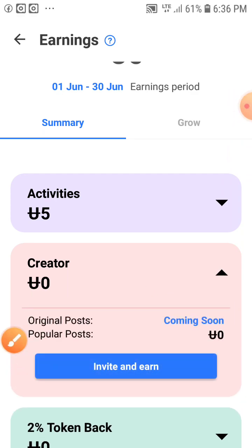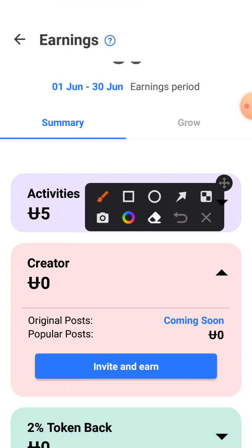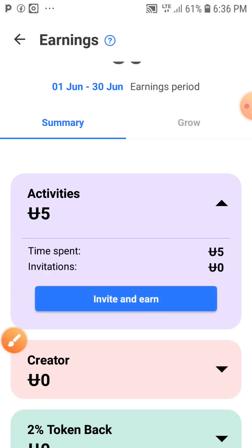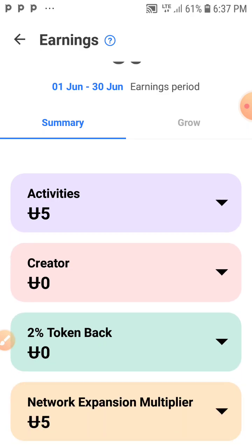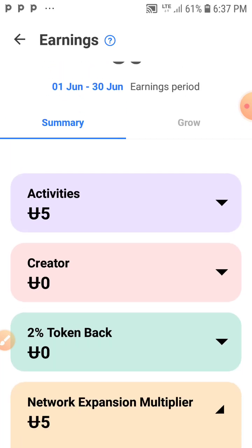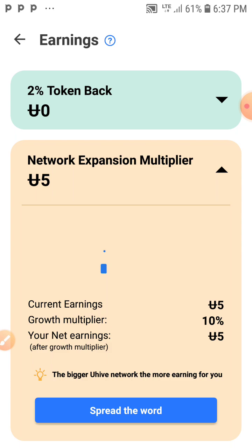See, original post, popular post, nothing here. Invite and earn. So you can invite your friends and actually earn on this platform. Let's click on the next. Okay, activities. It says time spent is 5 UHIVE. Invitation none, so I just signed up to the site. As you can see, you guys can just hop in here. It also says token back, space purchase and space names purchase and so on. So you can go in, explore the site and see what is actually happening on the site.